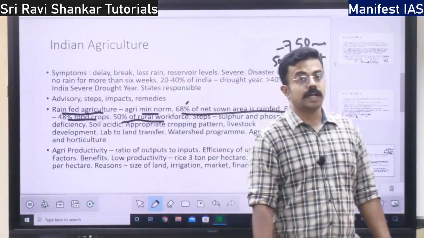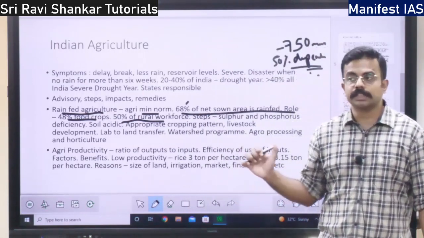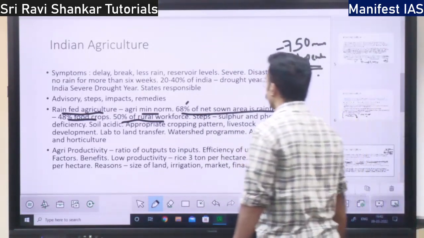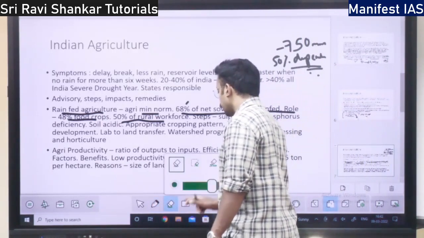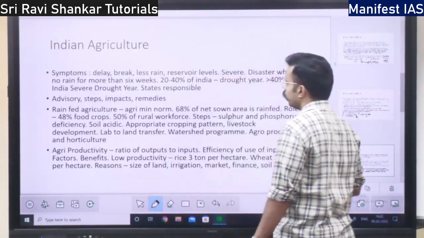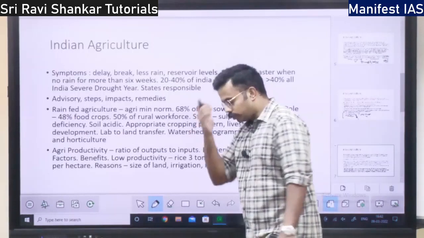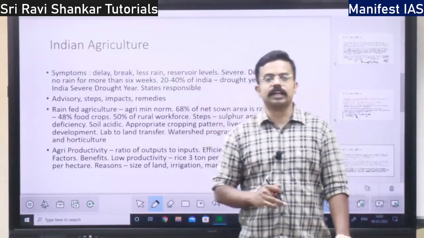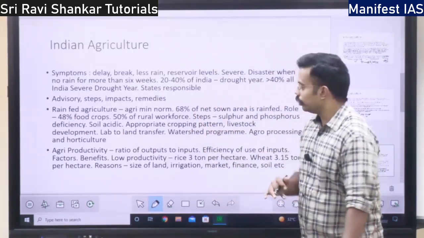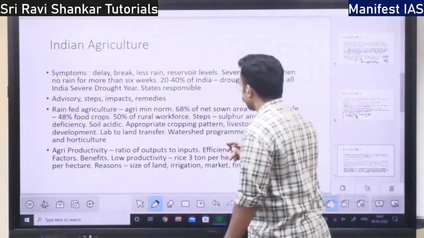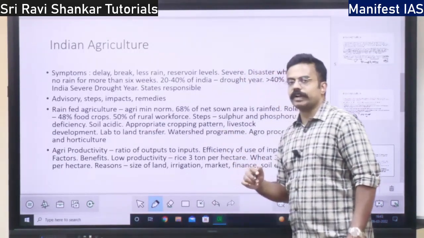So what are the steps to move away from rain-fed agriculture? Or what are the negatives of rain-fed agriculture?